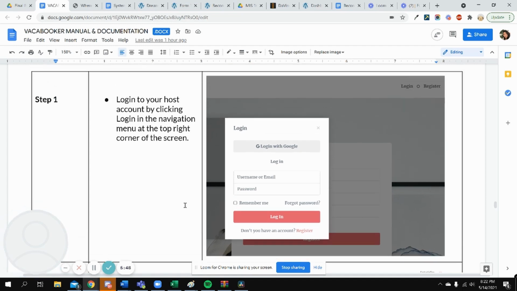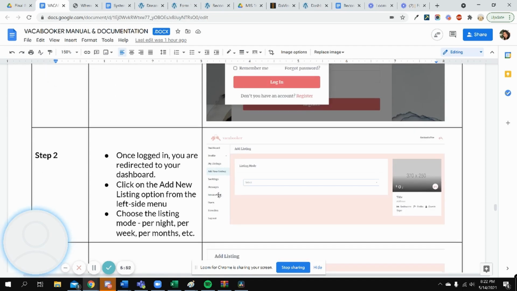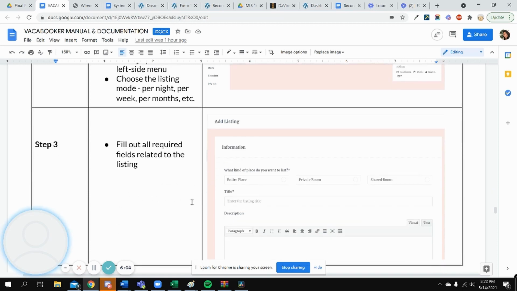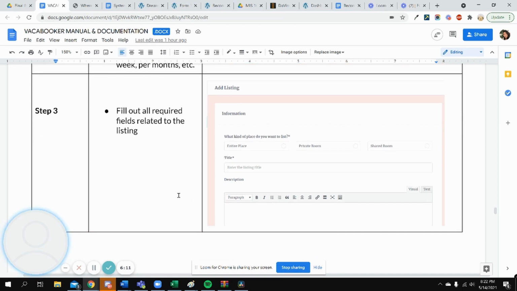Now, when it comes to creating a listing, you log in, and then once you're logged in, you enter add new listing, and you fill out this form. You could choose a listing mode with per night, per week, per month. Make sure you fill out all the required fields related to the listing, add a photo, and then you hit save, and then you're going to wait for admin to approve. And this is for the host.